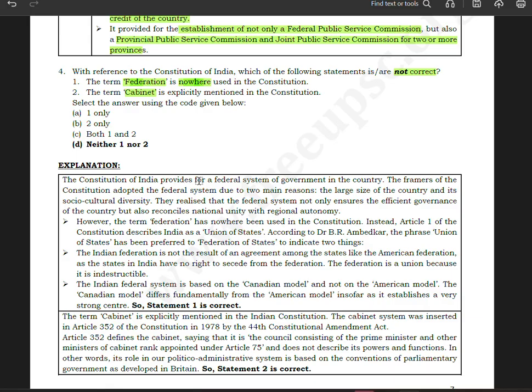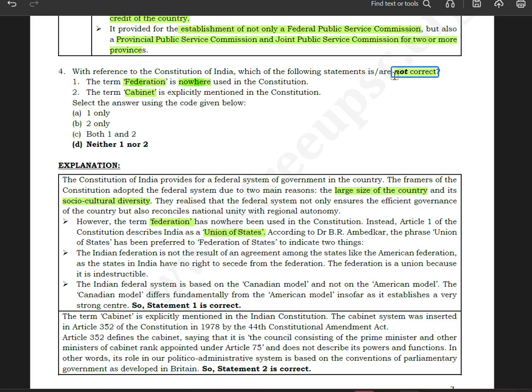The Constitution of India provides for a federal system of government in the country. The framers of the Constitution adopted the federal system due to two main reasons: the large size of the country and its socio-cultural diversity. They realized that the federal system not only ensures the efficient governance of the country but also reconciles national unity with regional autonomy. However, the term federation has nowhere been used in the Constitution. Instead, Article 1 describes India as a Union of States. So the statement is not correct.